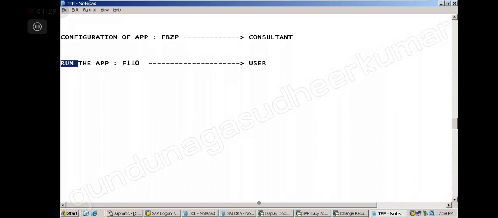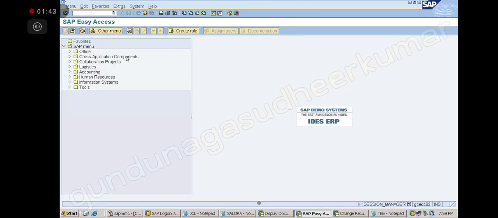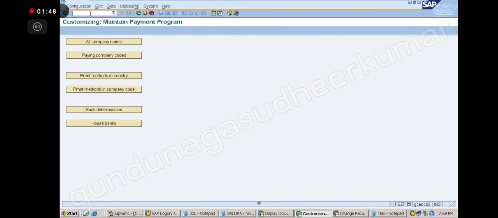Okay, good. So configuration of APP we will do in the T code FBZP. APP run we will do in F110. I will show you the screen. /FBZP, this is the screen. There is a separate screen for it. All the steps are in that screen only. You see 1, 2, 3, 4, 5, 6 are there. All the steps in one screen, so they have simplified it. So this is FBZP.